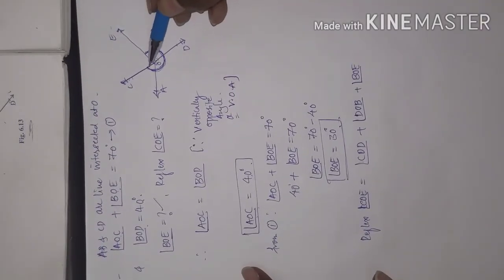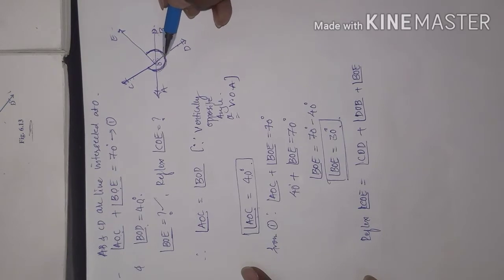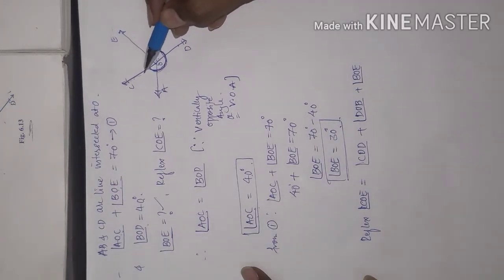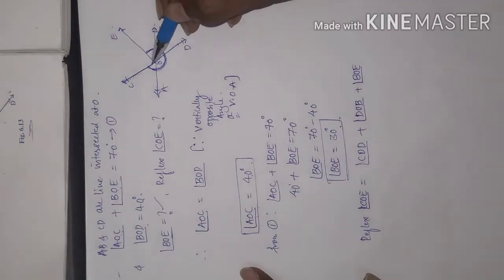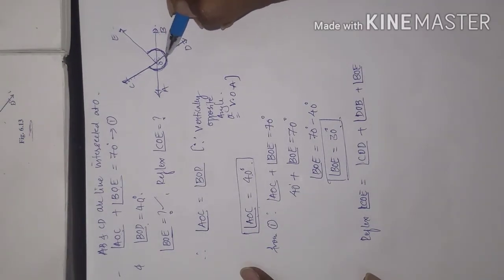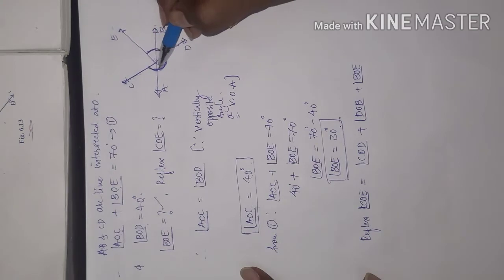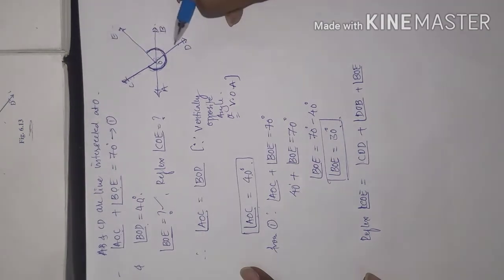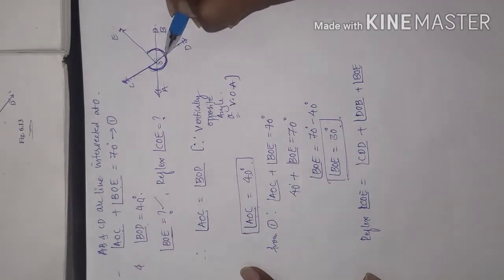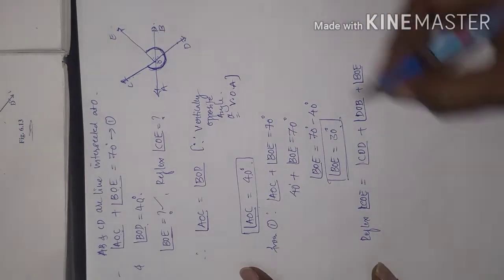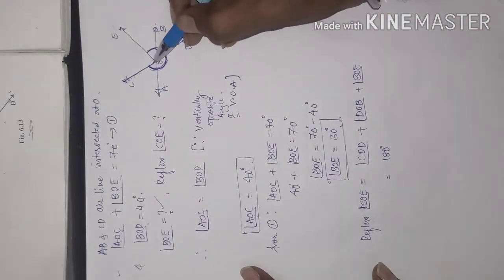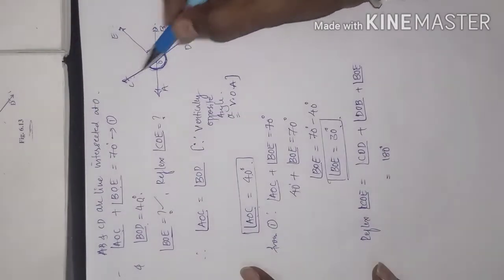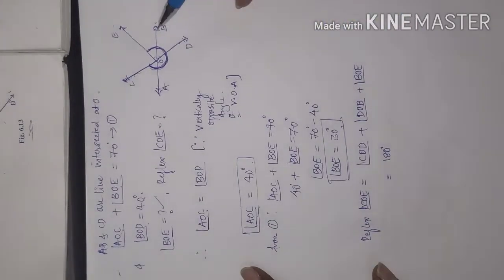See, COD is nothing but a linear pair, or you can say a straight angle. Means how much will it be? It will be 180 degree. Yes or no? This is a straight line, and this is the vertex here, so this straight angle is 180 degree. So I can write 180 degree in the place of COD. Now DOB, we know the value of DOB.